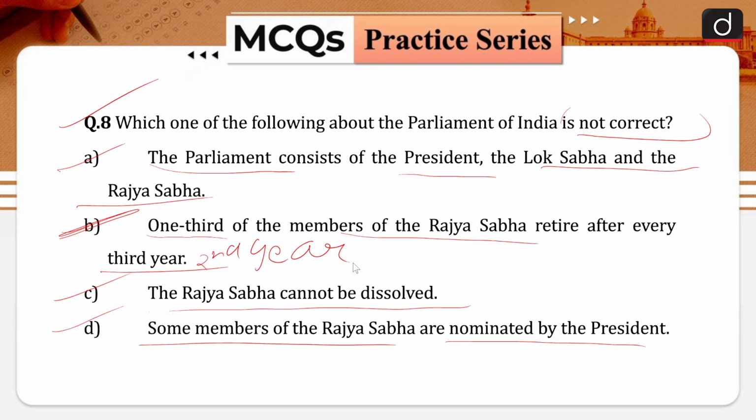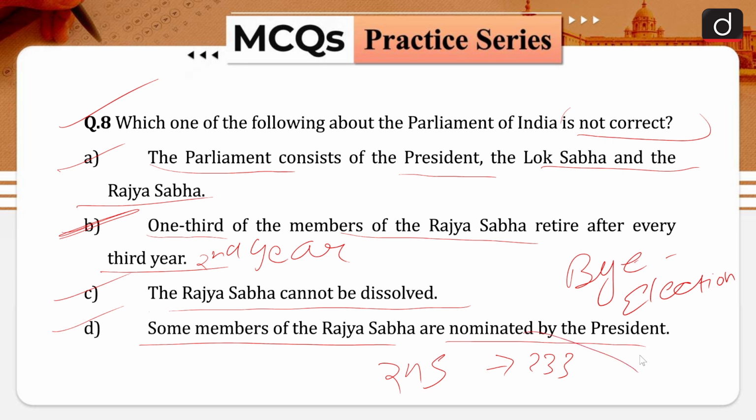A member who is elected for a full term serves for a period of 6 years. The election held to fill a vacancy arising otherwise than by retirement of a member on the expiration of his or her term of office is called a by-election. The present strength of the Rajya Sabha is 245, out of which 233 are representatives of the states and the union territories, and 12 members are nominated by the President of India.